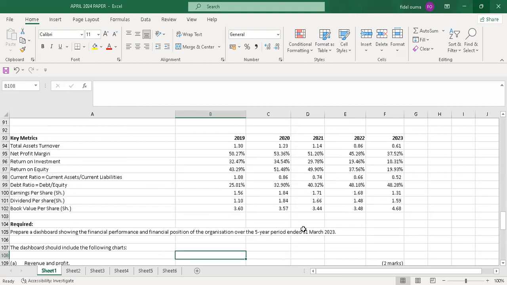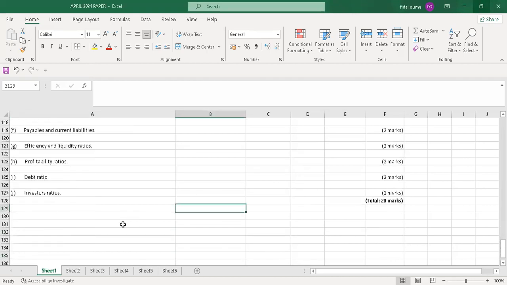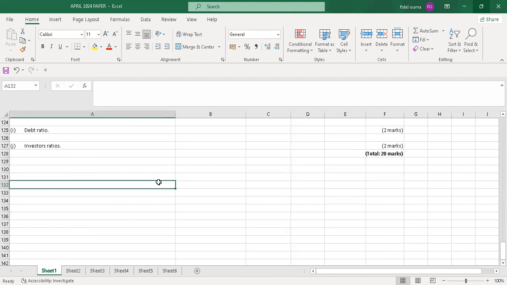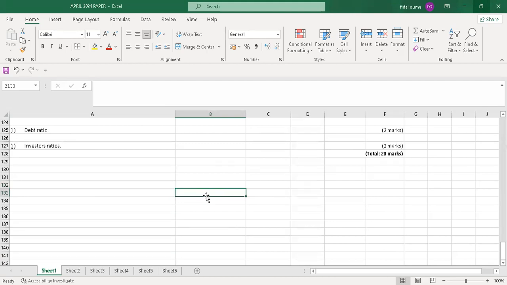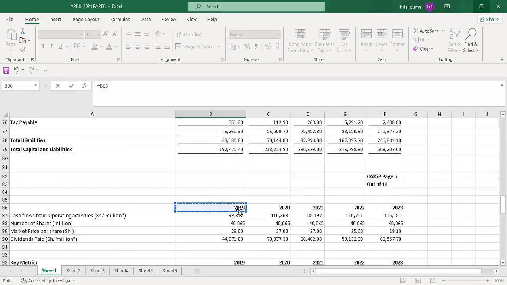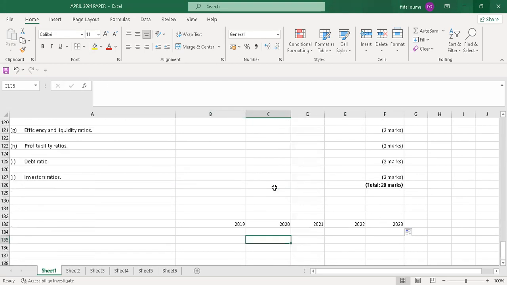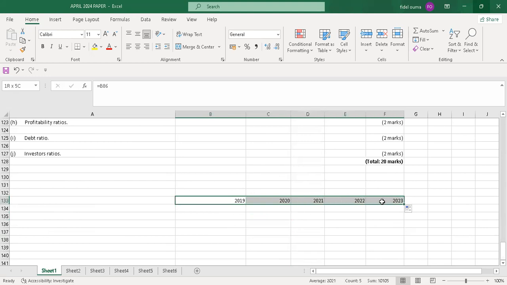I'll start with revenue and profit. You'll allow me to do my workings down here. That was A, so I'll just write A here. I'll start with 2019. I just say equals to, because I told you this paper is all about speed and accuracy. I just copy from 2019 and drag it, and it copies the other values up to 2023.